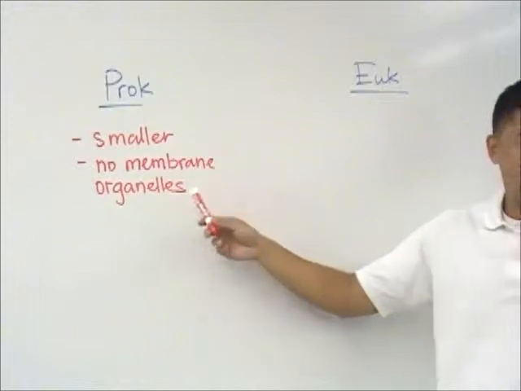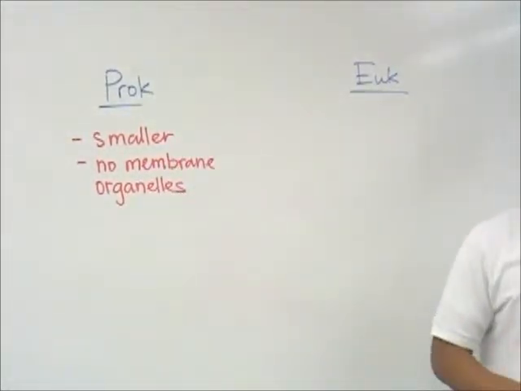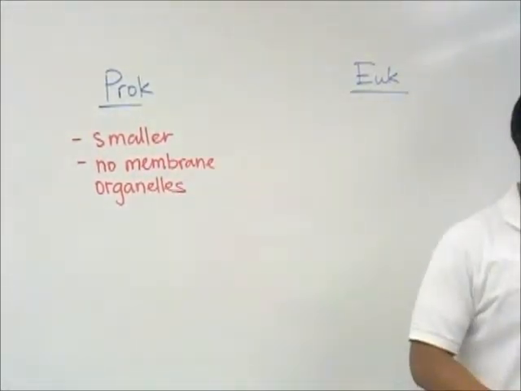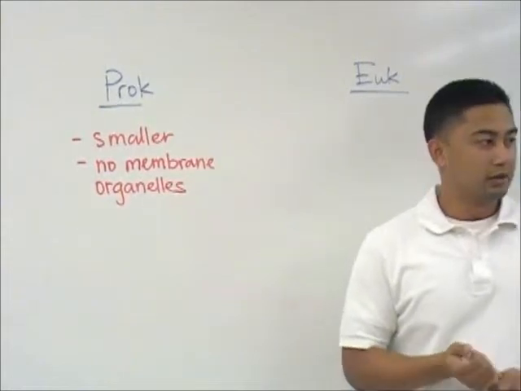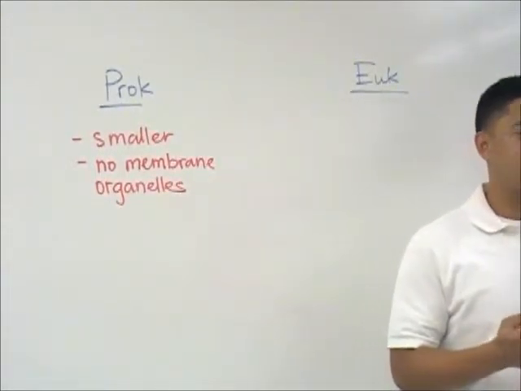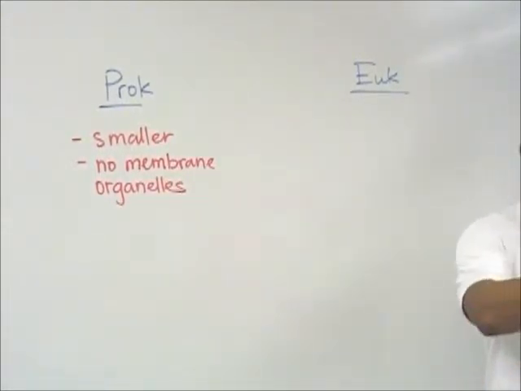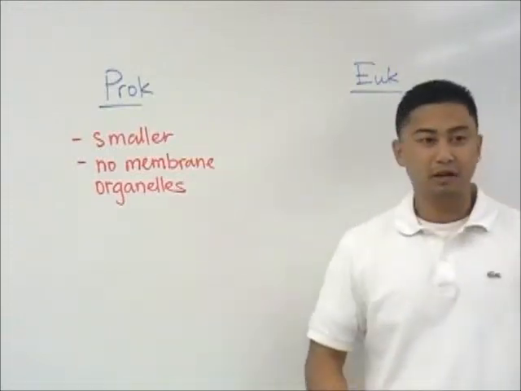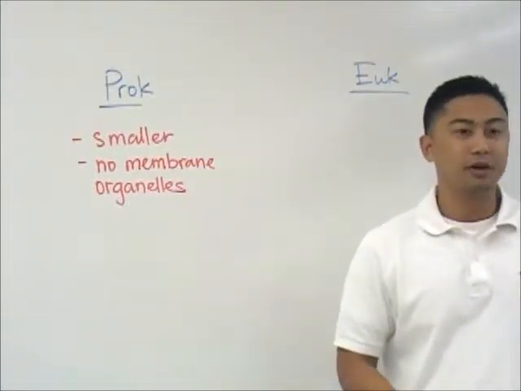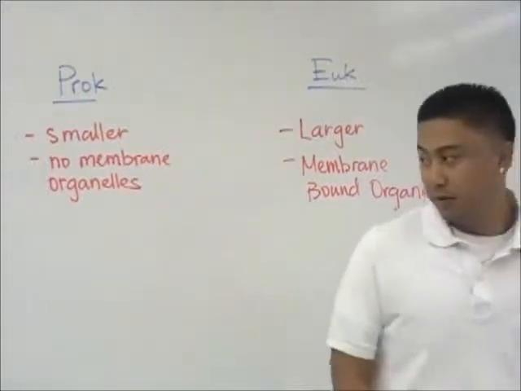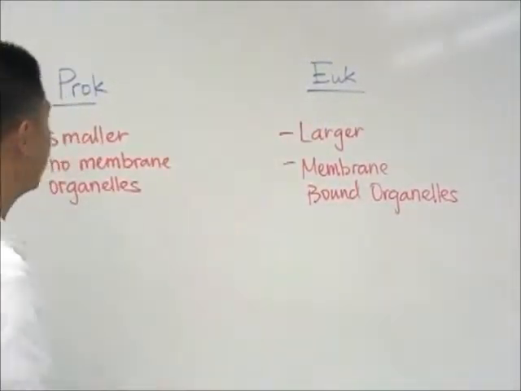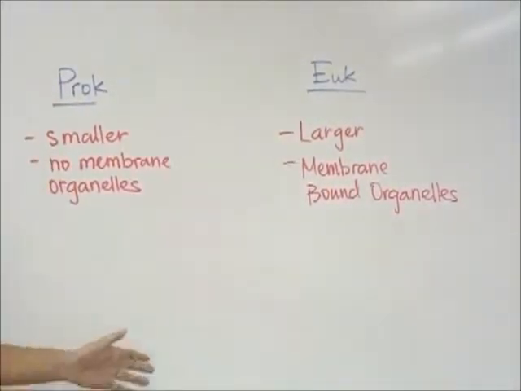What does that mean? Do bacteria have a nucleus? Yes or no? If they do not have membrane-bound organelles? No, they don't. Do they have mitochondria? No, they don't.